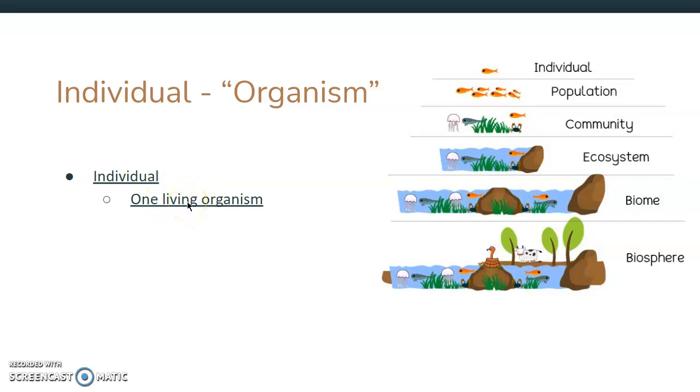So we have things like rocks, water, and air as examples of non-living things. But our living things are animals, humans, trees, plants, flowers, grass. If it can produce offspring, if it can make more of itself, it's living. If it cannot, like rocks, water, or air, it is non-living.